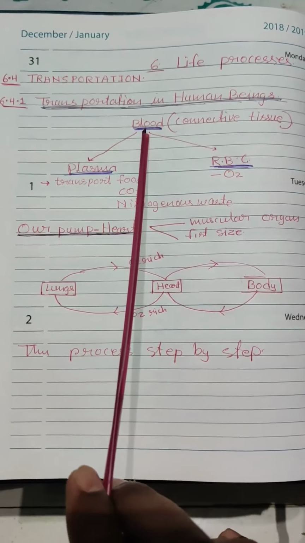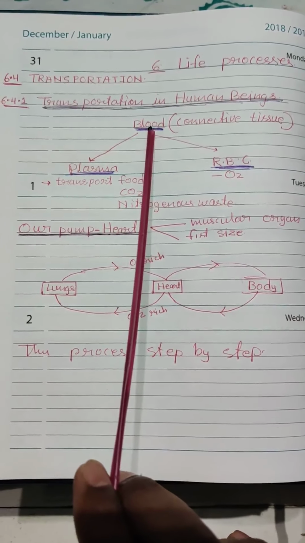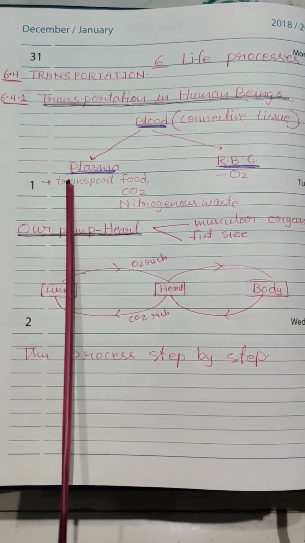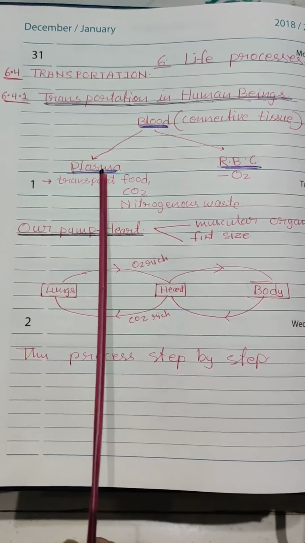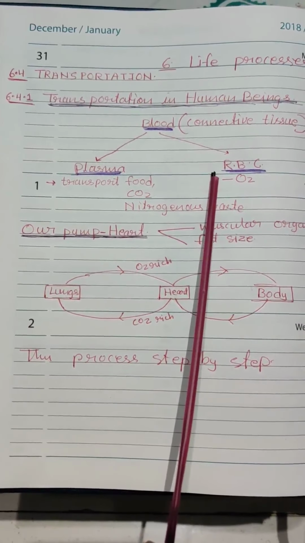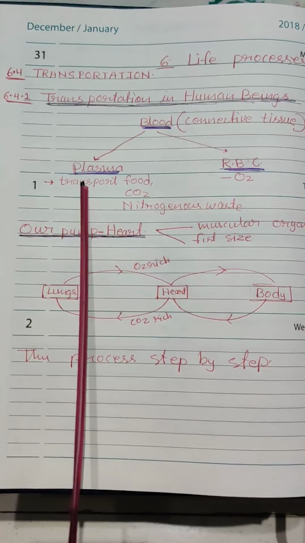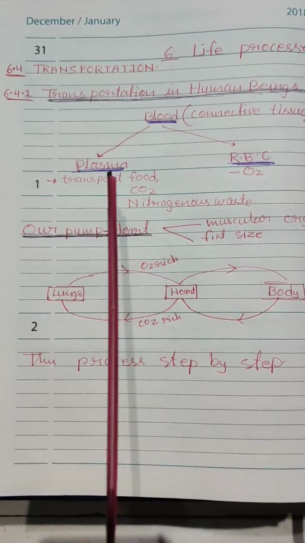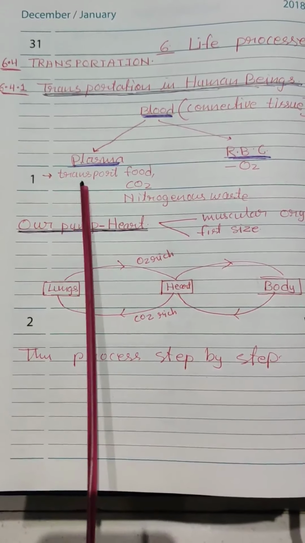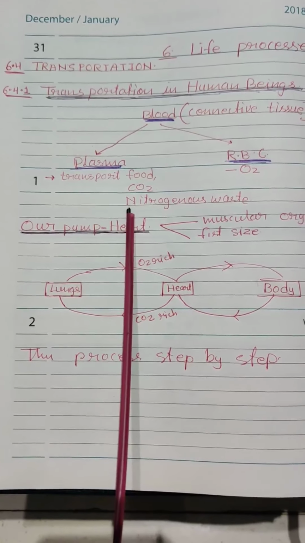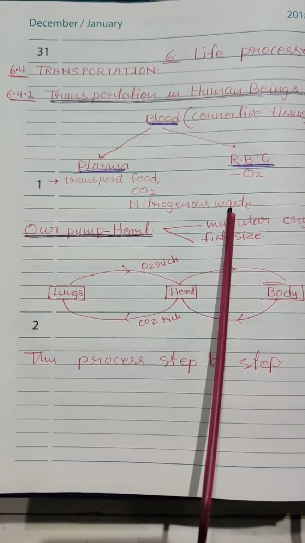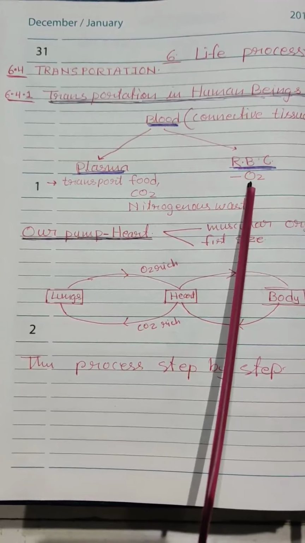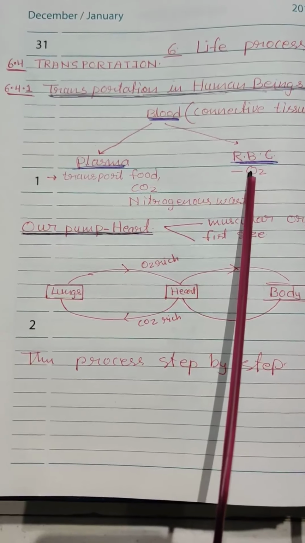As you all know, blood is the main fluid which transports all the substances in the body. Blood consists of two things: plasma, the liquid or fluid part, and cells which are embedded in the fluid plasma. So we have RBC, WBC and other cells. The function of plasma is to transport food, carbon dioxide and dissolved nitrogenous waste. And red blood cells transport oxygen with the help of the hemoglobin protein which is present inside the red blood cell.